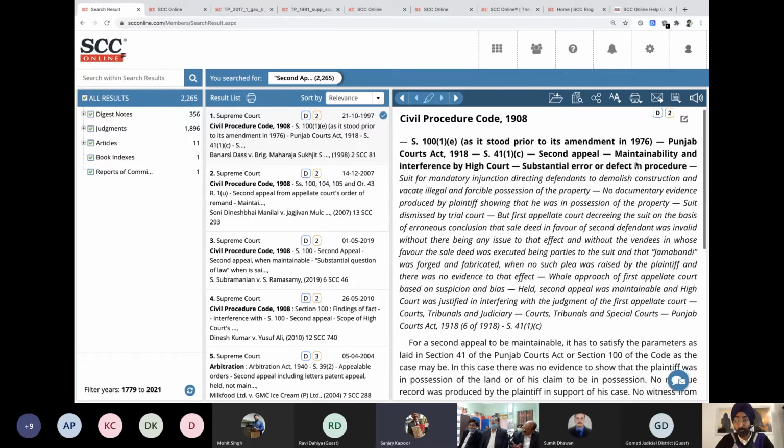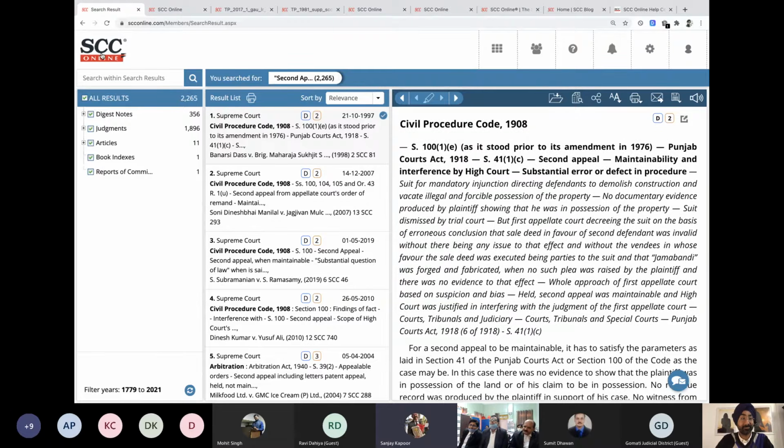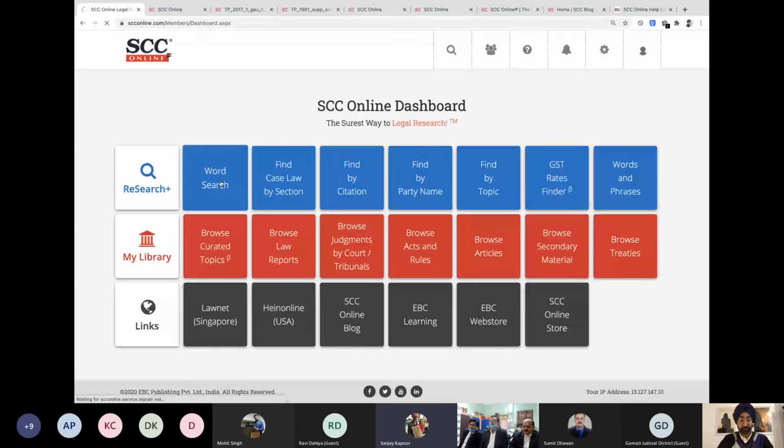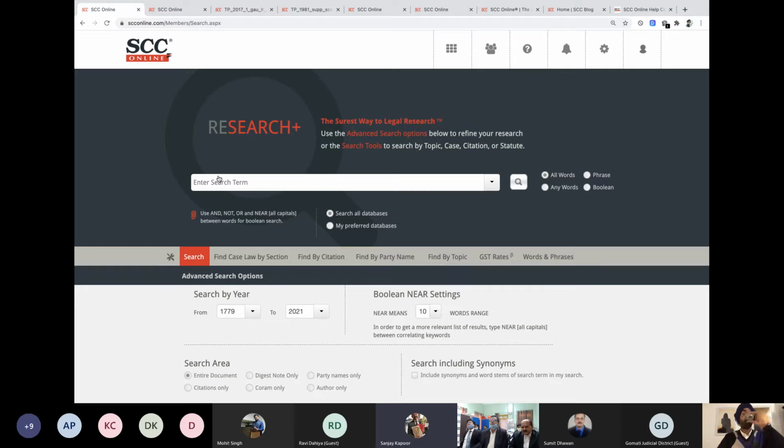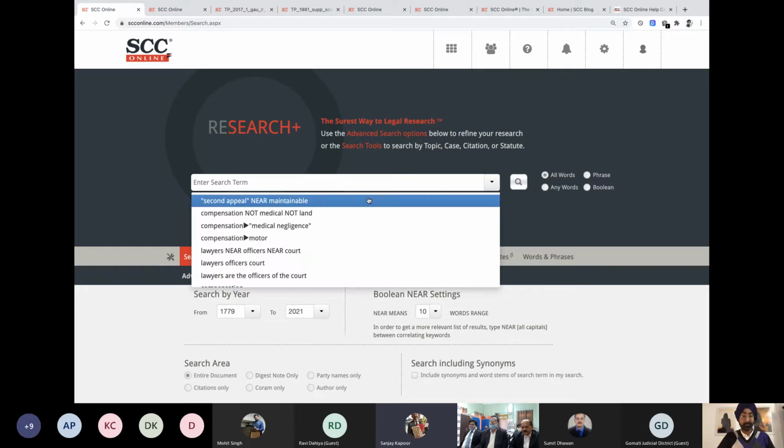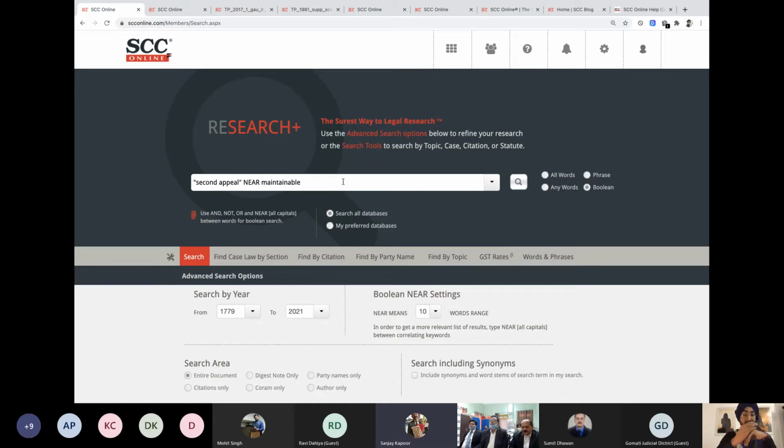So will you not like to give some suggestion here to improve the results? Right now, we have found 356 digest nodes. Can we go back to the word search again? I personally feel the magic lies in good query formulation. The rest of the things are like opening a book and reading the information here and there. But how do you do the quick fix of learning that trick of good search query formulation? Is it necessary to have maintainable, or can we do some trick here? Can we have maintainability also with this? How can we do that?